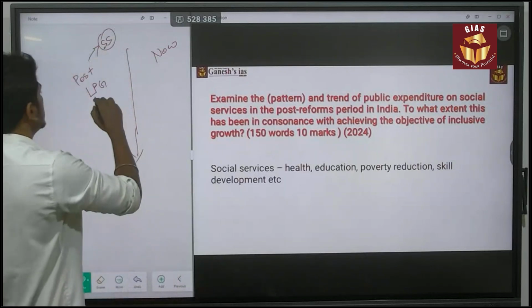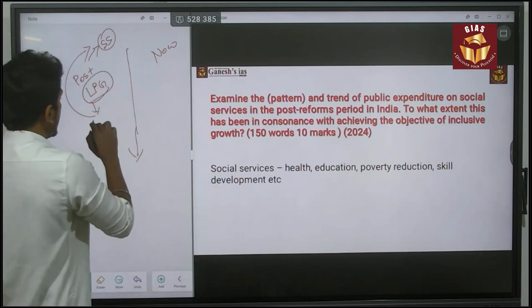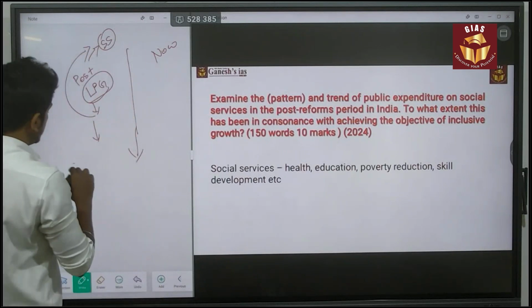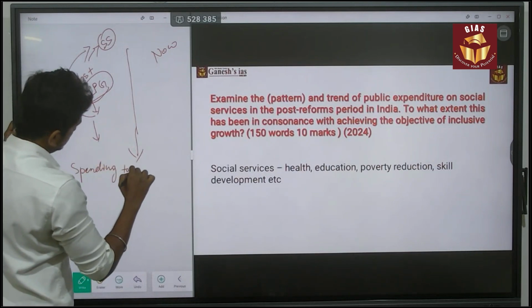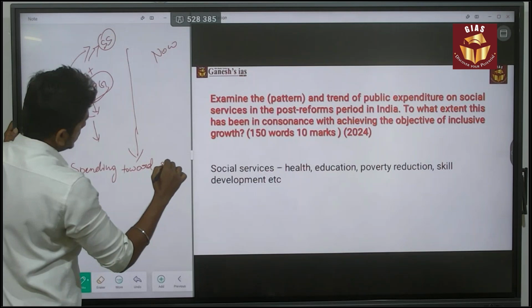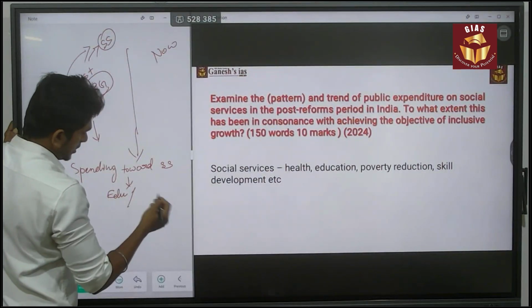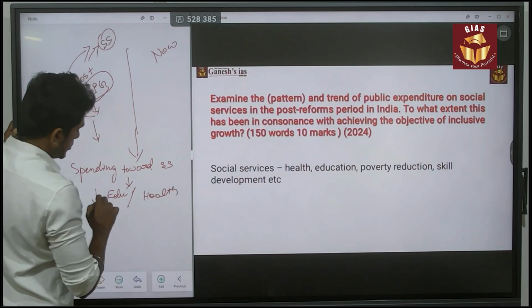That is the more important thing before you address this question. The reason they are connecting this LPG era with the social sector is, after this LPG era, the spending towards social sectors, mainly education and health, drastically reduced.